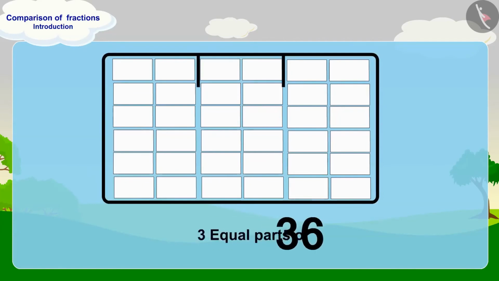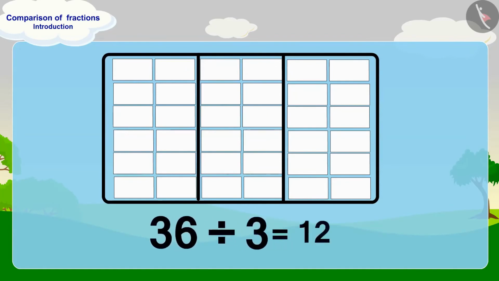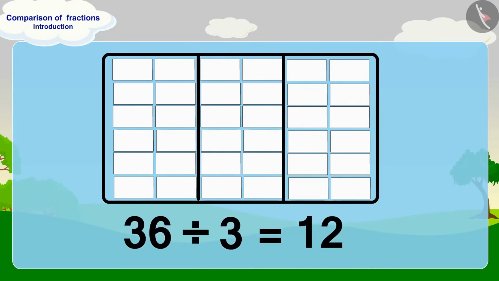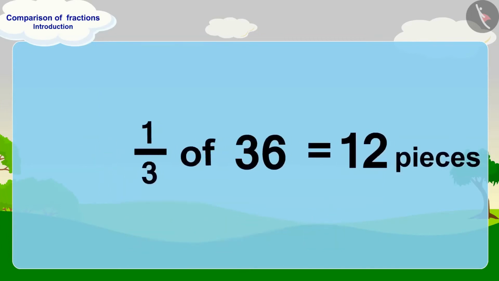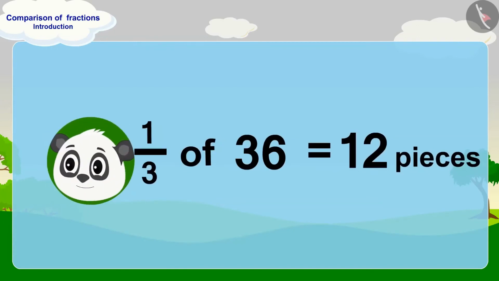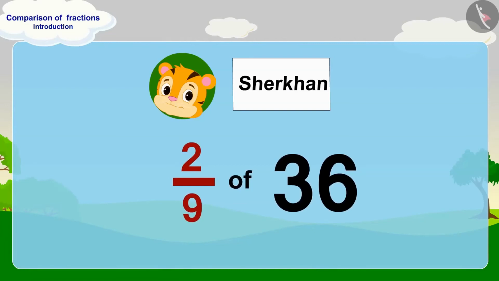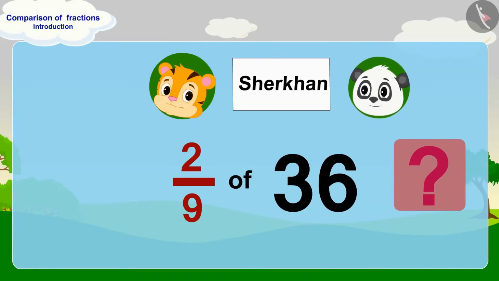If we make 3 equal parts of 36, then how many pieces will be there in each part? Absolutely right. 36 divided by 3, or 12 pieces. In this way, 1/3 of 36 is 12. Golu wrote his name on 12 pieces of paper. Now Sher Khan has written his name on 2/9 parts of 36. Can you tell how many pieces of paper has Sher Khan written his name on? Is it less than Golu's pieces or more?